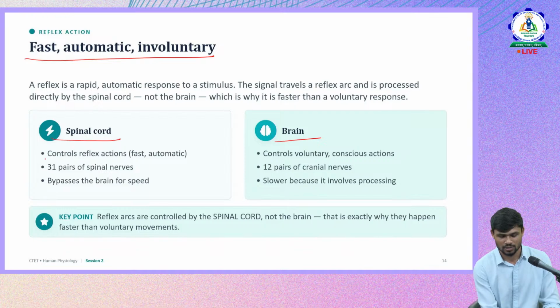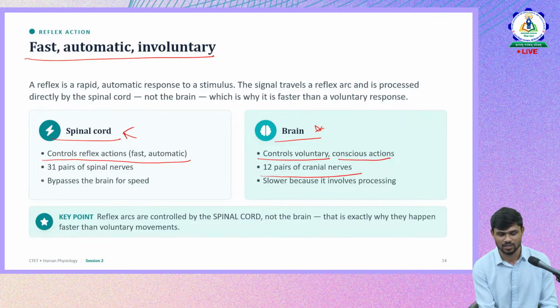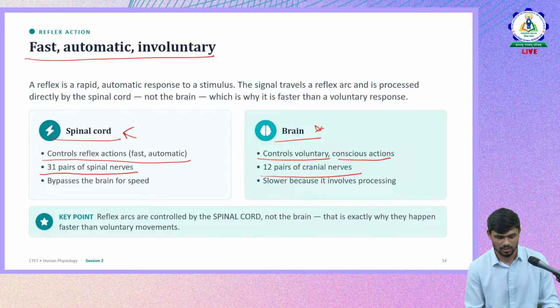So it controls all the actions, fast, automatic. So whatever the reflexes, fast and automatic, okay, without much time, there should be a response. Those responses are given by the spinal cord, which is called as reflex arc also. Whereas brain controls voluntary and conscious actions. Okay, conscious actions are controlled by brain. So it has 12 pairs of cranial nerves. It has 31 pairs of spinal nerves. So these facts remember, okay, and so this is slower compared to the spinal cord's response to the external stimuli.